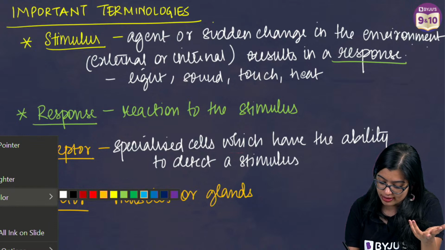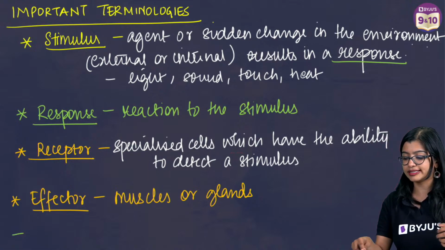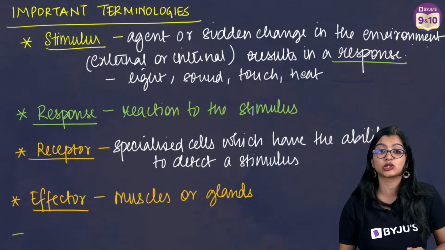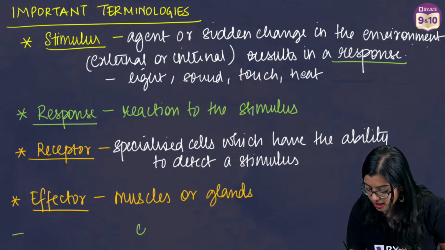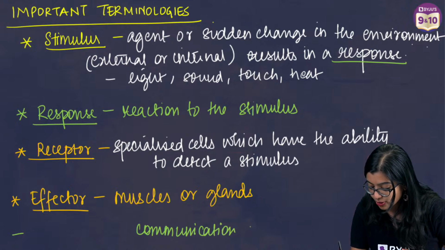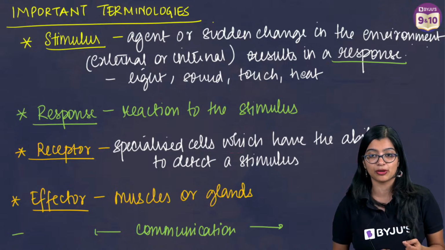Now last but not the least, I have a question for all of you. How is it that the receptor is able to detect the stimulus and how is it that a response happens with the help of the effector? So there is some communication taking place, and this is what we call nervous communication.